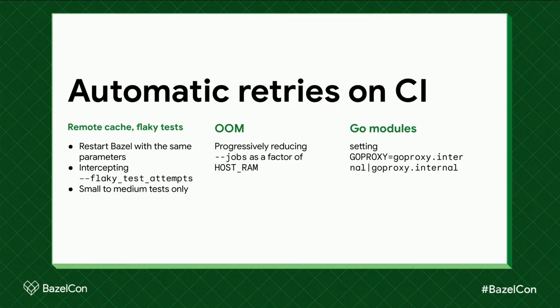So we intercept the flaky test attempt and only retry the tests that are not so slow to run. For out-of-memory issues, we know that some targets need more memory than other targets, so we want to reduce the number of concurrent jobs. We progressively adjust the jobs parameter as a factor of host RAM. And for Go module downloading issues, we basically set the Go proxy to the same proxy server several times, so in effect, the Go toolchain will retry.